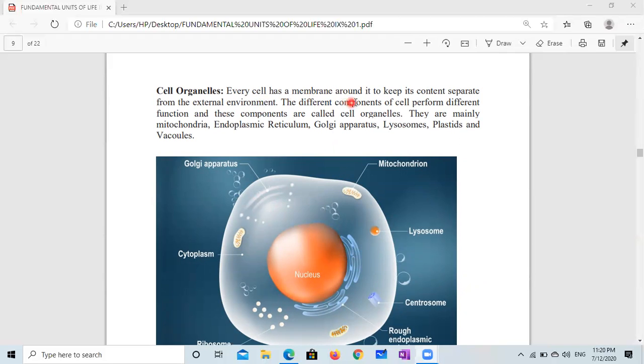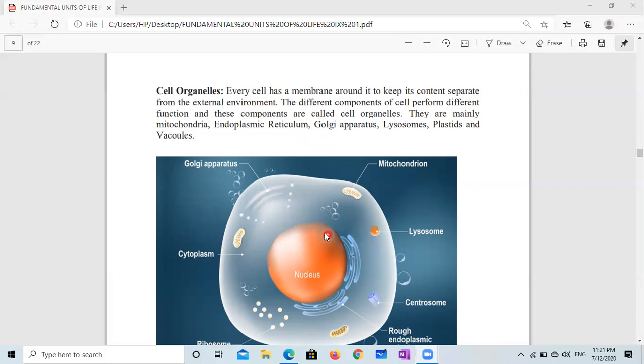Every cell has a membrane around it to keep its contents separate from the external environment. This is the membrane. The different components of the cell perform different functions, and these components are called cell organelles. They are mainly mitochondria, endoplasmic reticulum, Golgi apparatus, and lysosome. You can see this is lysosome.